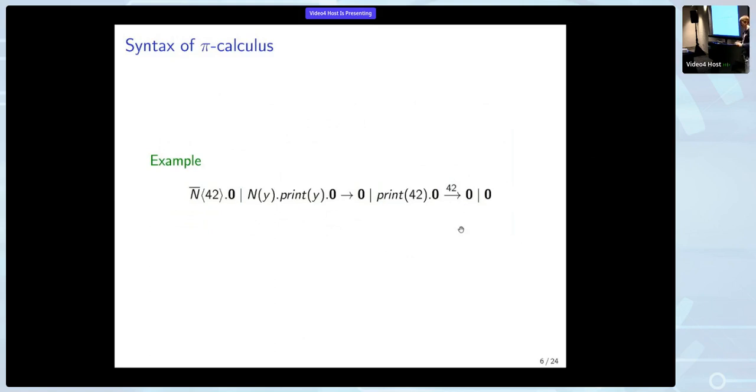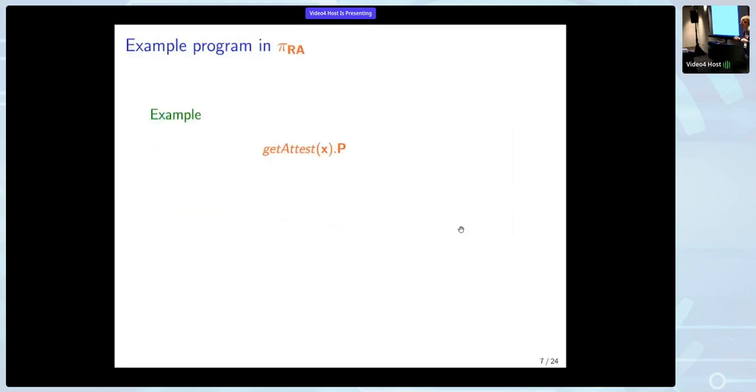Okay, so this is the PyCalculus, but we want to change some stuff to model the ideas of remote attestation. The first and most important idea is that the root of trust first reads the code of A to make sure that it's actually correct, and only then generates a token. We do this with the getAttest construct.